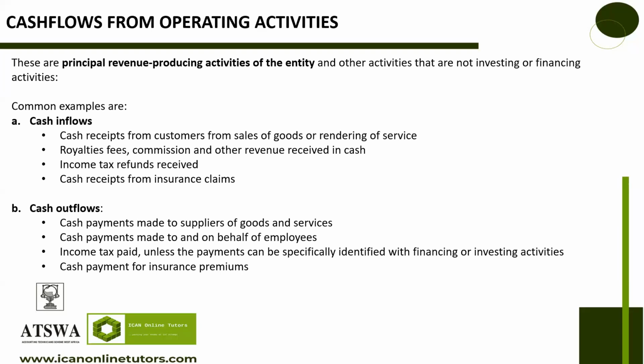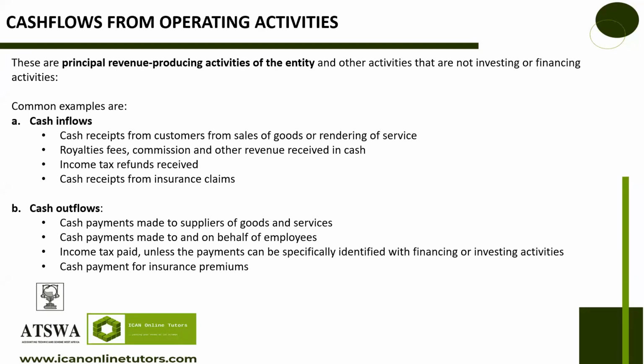Cash receipts from customers from sale of goods or services. Cash receipts from customers from sale of goods or services is a cash inflow. Consequently, when you pay suppliers, you purchase goods, now that one will be what? Cash outflow.